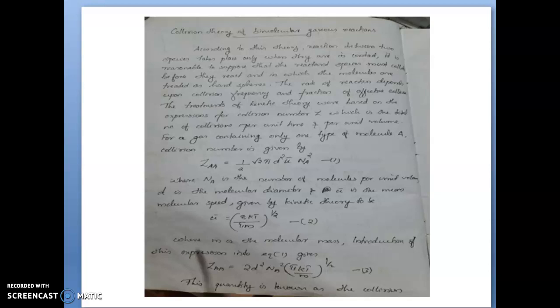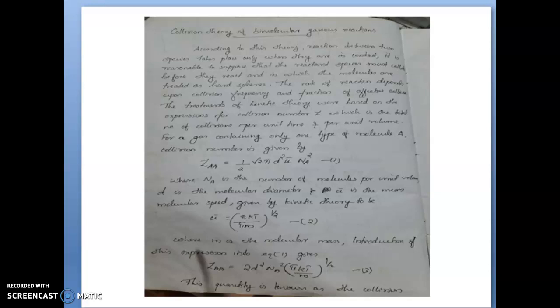Treatment of this kinetic theory was based on the expression for collision number Z. We know that collision number is the total number of collisions per unit time and per unit volume.